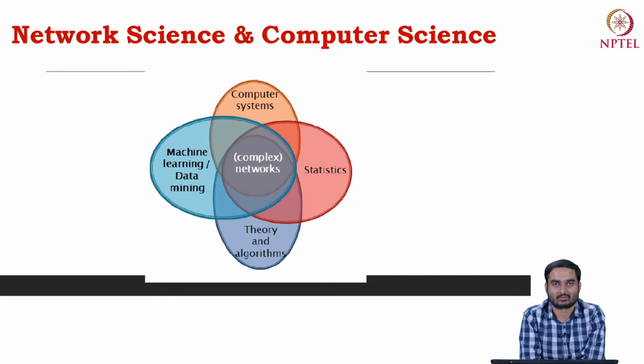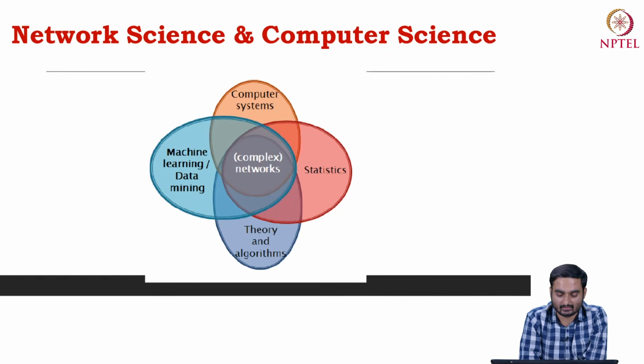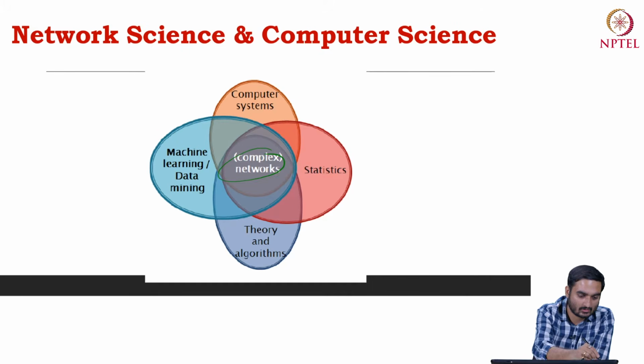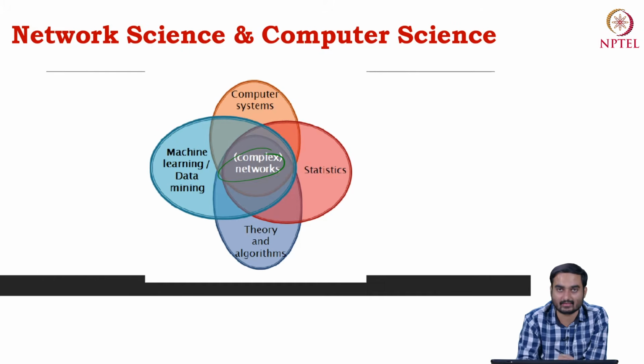If you look at complex networks, the position of this particular subject falls at the intersection of machine learning, data mining, or statistics, and some sort of algorithms, computer systems, and so on. Throughout this lecture, we will see that a lot of data mining techniques are used on a regular basis to understand the properties of a network.